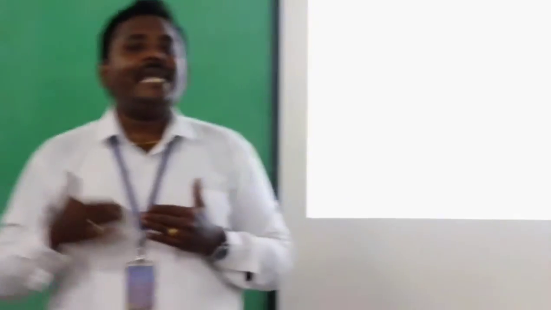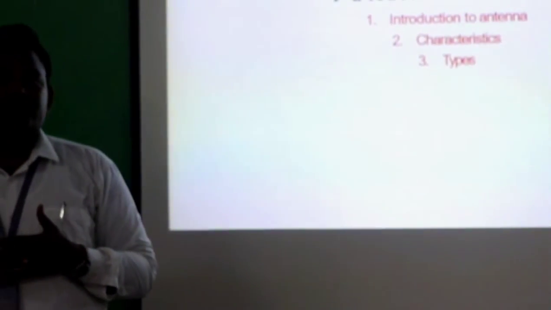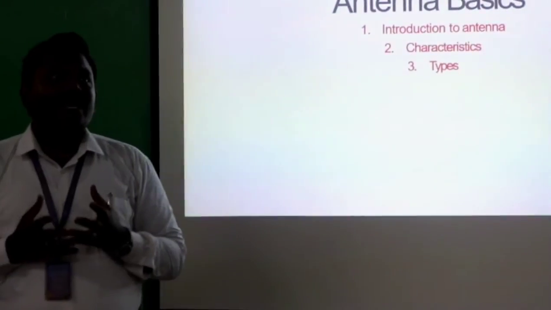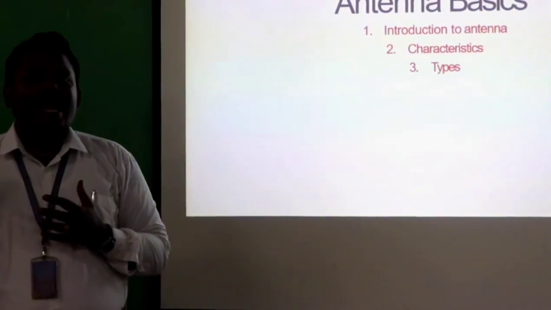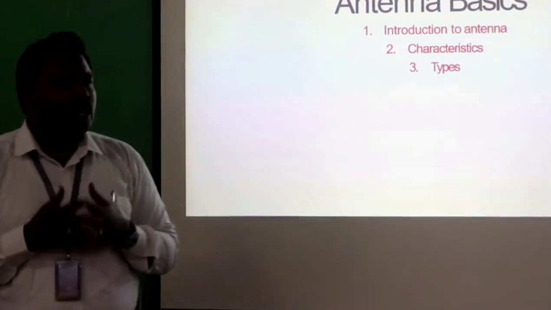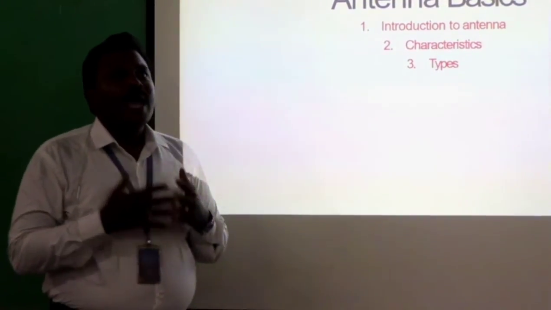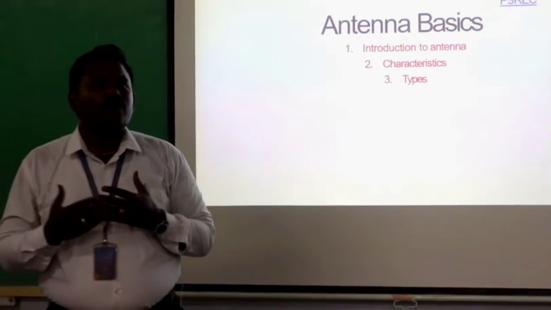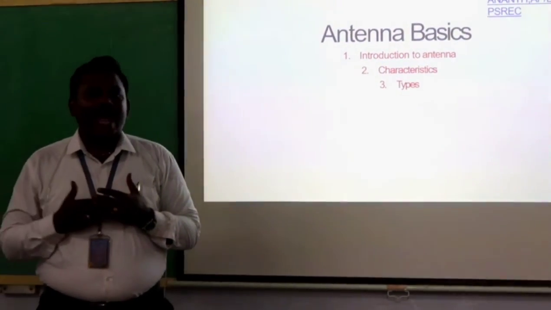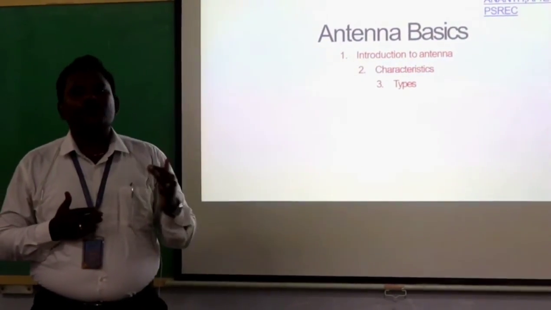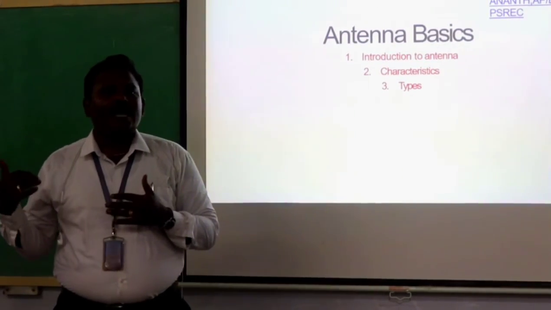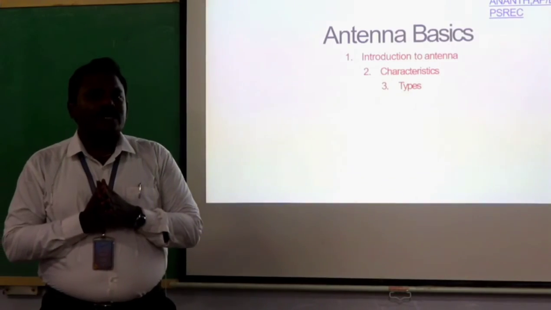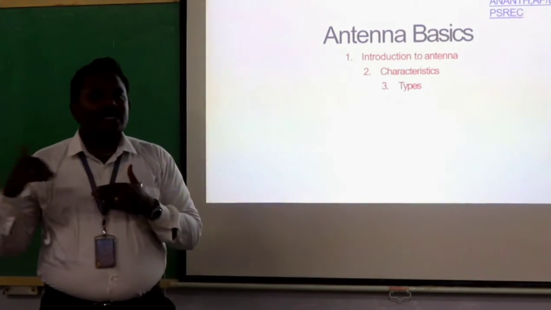It converts the electrical signal to an electromagnetic signal. So it acts as a transducer. Here the antenna radiates the electromagnetic signals. In a communication system, the antenna is a very important tool for communications. It acts as a transmitter and also it acts as a receiver. So we can use an antenna on the transmitter side and also on the receiver side.